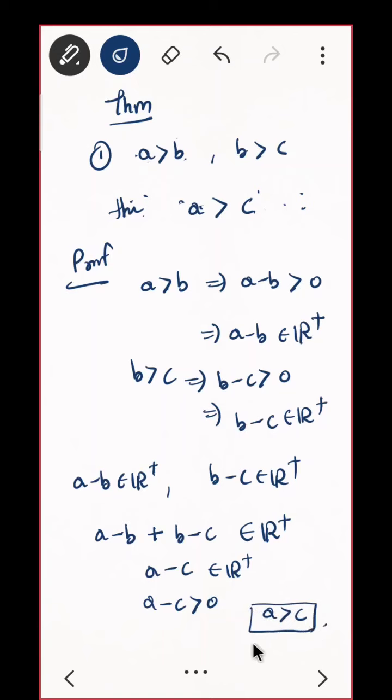That was quite simple. You started with A greater than B, that means A minus B is positive, that means A minus B belongs to R plus. Can you similarly do it for less than? If it was less than, less than, less than, can you similarly do it? So if A is less than B, then what will you say?